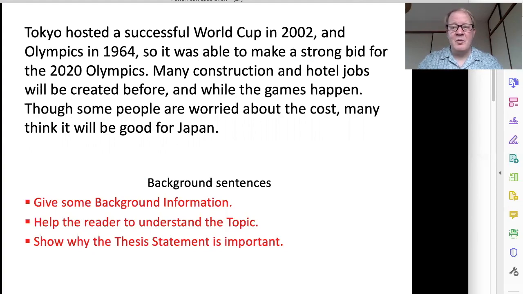I have some common ideas, opinions about the topic. So these help to introduce the topic and they connect to the thesis statement. That's the most important thing.